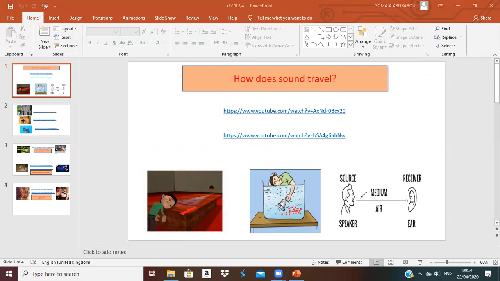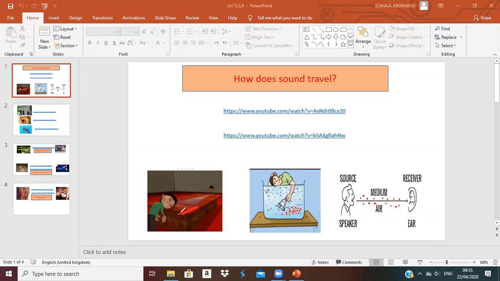Then the particles of the gas, they are not beside each other at all, okay? They are everywhere. There is a huge space between them. So what do you think, which matter will the sound travel through fastest? Now, if I knock this table, the table will vibrate. So it will make the particles of the solid vibrate, right?